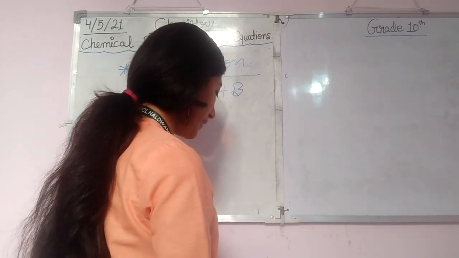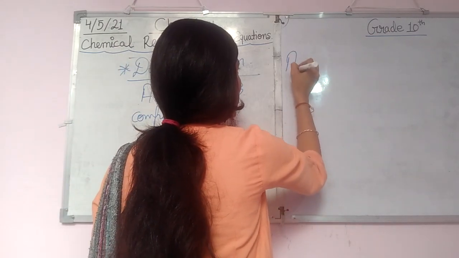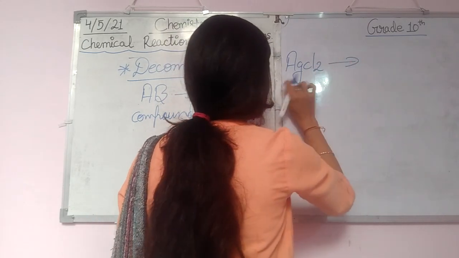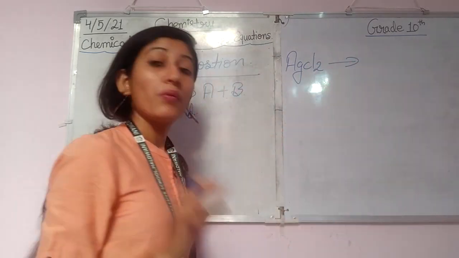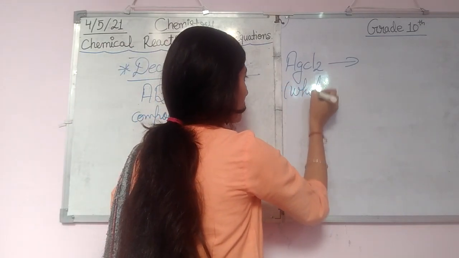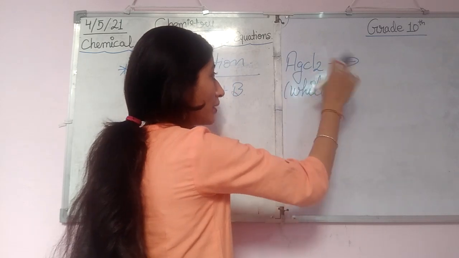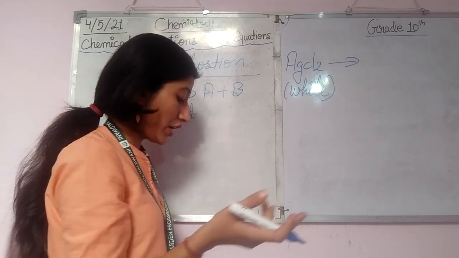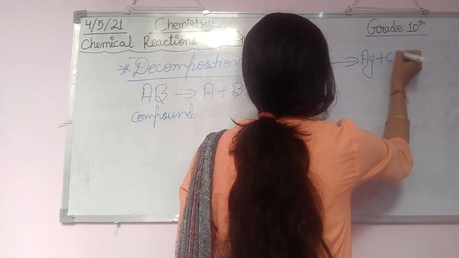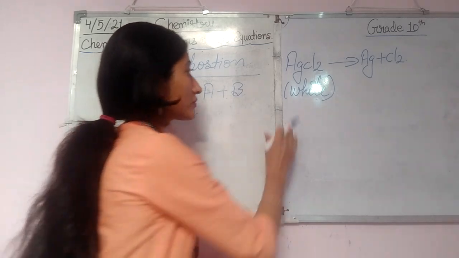For example, we have AgCl2. Now it is also a very important reaction. See beta, AgCl2 is white in color. Okay, this is silver chloride. It is white in color. AgCl2 gets decomposed into Ag plus Cl2.